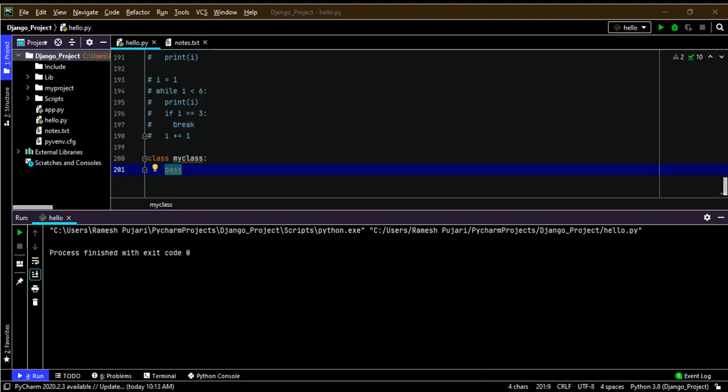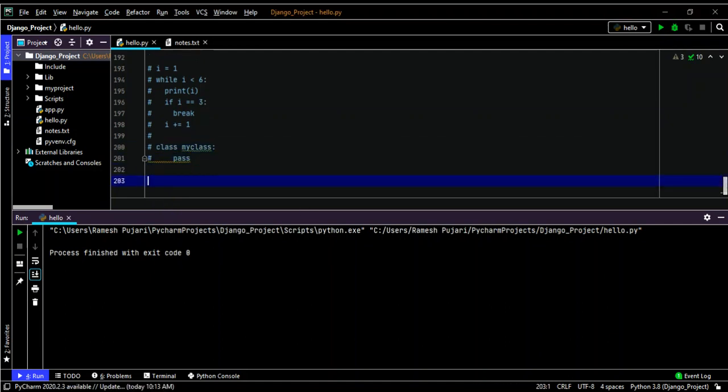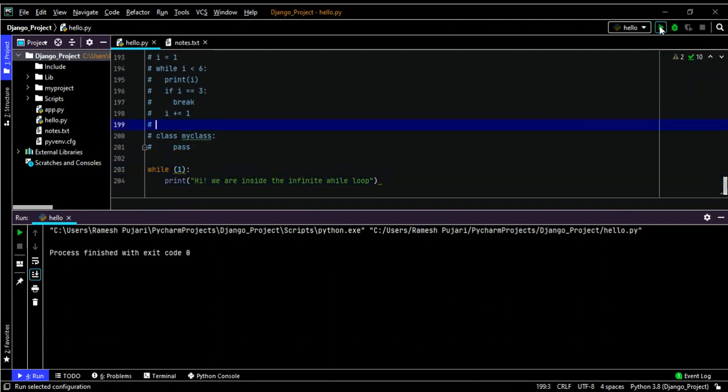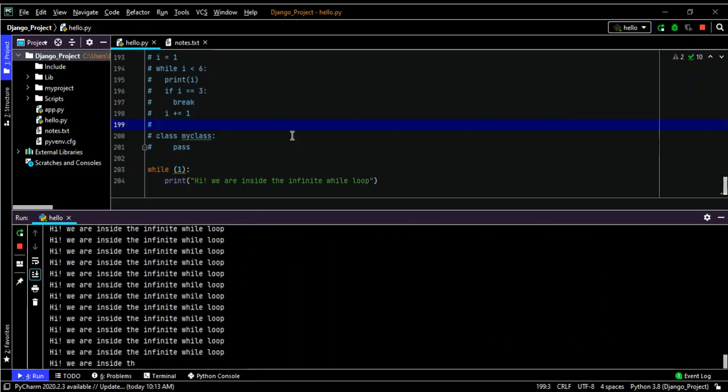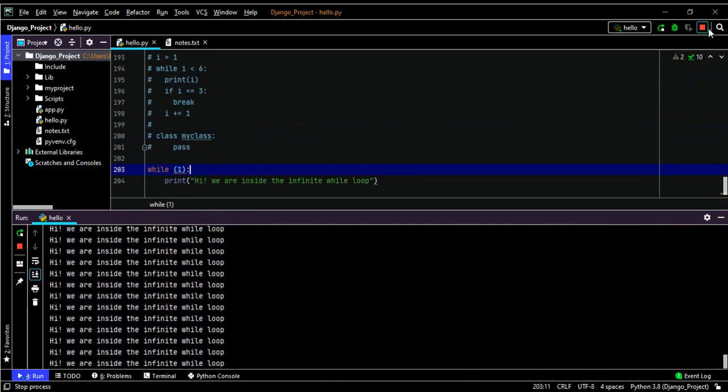So I will give an example of how an infinite loop works. It will keep printing until we stop the execution. So this is the infinite loop. It will execute till we stop the execution. This is called an infinite loop because here we are not checking any condition, so it keeps printing continuously. So I will stop here.